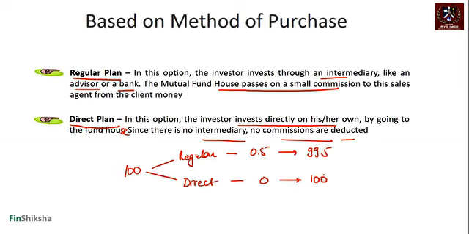If you are investing in the direct plan, there is no commission and hence the entire 100 gets invested. Obviously, the NAV, remember we said NAV plus expenses is equal to total assets. If expenses are low under the direct plan, the NAV is going to be higher. So for the same fund, you could have both the regular plan and the direct plan.